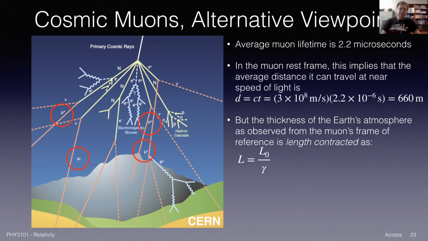So the thickness of the atmosphere has shrunk by this factor gamma, just as the time was dilated in the reference frame of the Earth by that factor gamma. So from the muon's point of view, yeah, it only went 660 meters, but that's because the length of the atmosphere was shrunk by this relativistic factor. Okay, that ends this somewhat long lecture introducing you to Einstein's special theory of relativity.